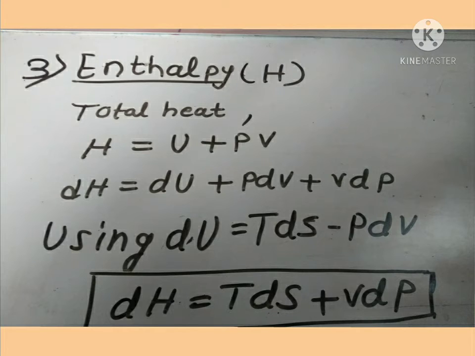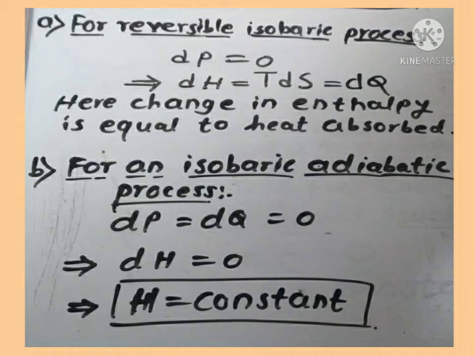If the system undergoes an infinitesimal reversible process, the change in enthalpy dH is given by dH = TdS + VdP. As U, P and V are state variables, H is also a state variable and H has dimensions of energy. For a reversible isobaric process, change in enthalpy is equal to heat absorbed. Further, enthalpy remains constant in a reversible adiabatic process.